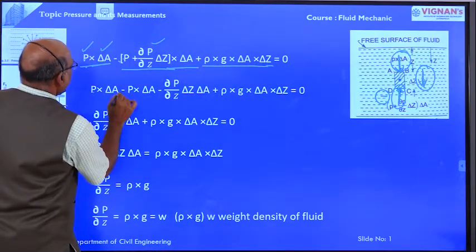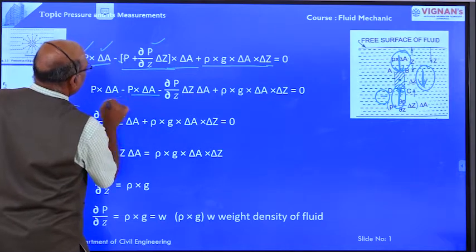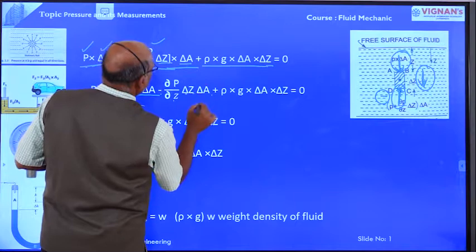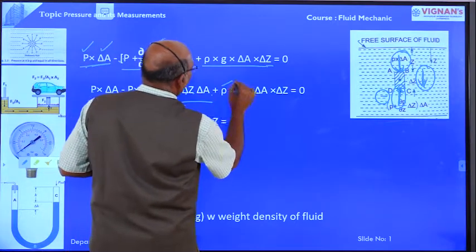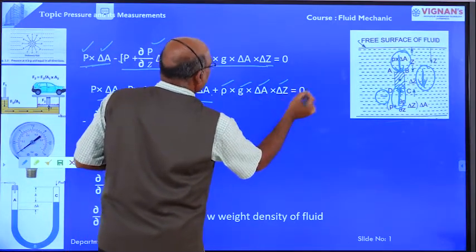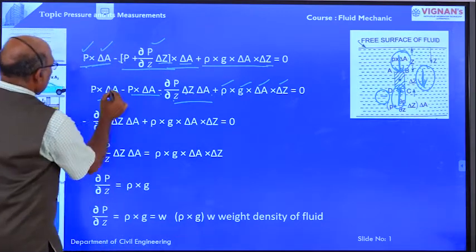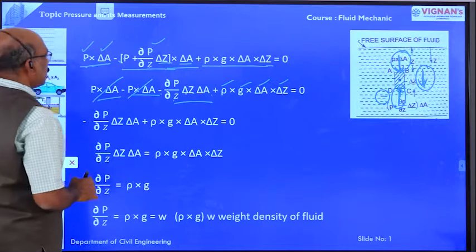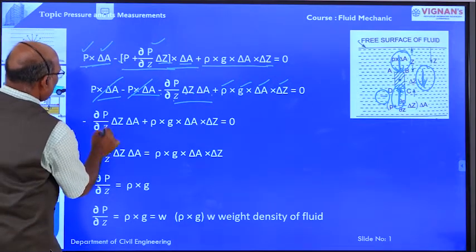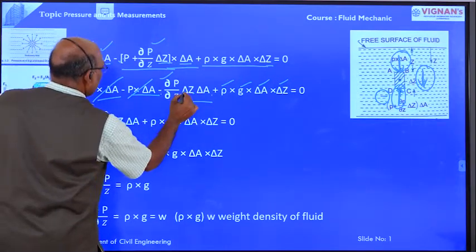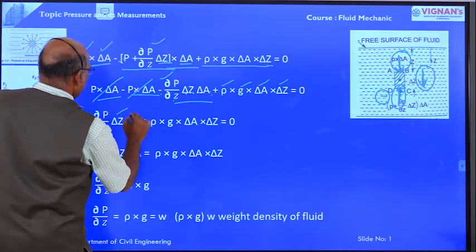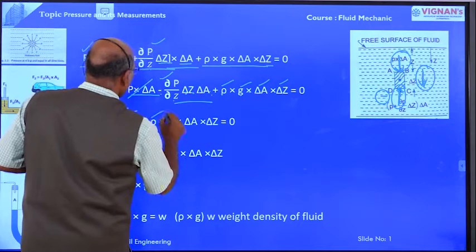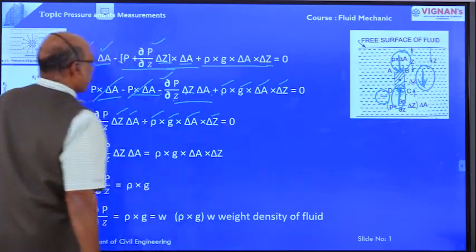So P into delta A minus P into delta A minus dou P by dou Z into delta Z delta A plus rho g delta A delta Z is equal to 0. Now this is a plus value and this is a minus value, so they cancel. Therefore minus dou P by dou Z delta Z delta A plus rho g delta A delta Z is equal to 0.